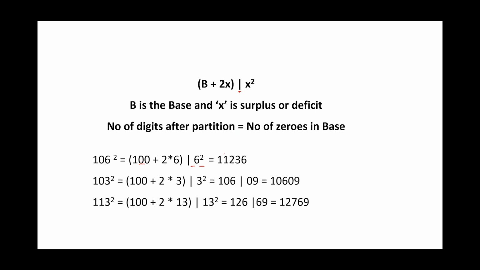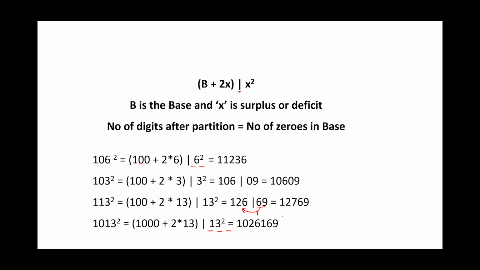What if I have 113 square? Now 13 square is 169, so you were allowed to write 69. 1 goes carry forward. So you get 12769. And if it is a base as 1000, so remember, after the partition, you will have 3 places. So 1000 plus 2 into 13 followed by 169. Easy?